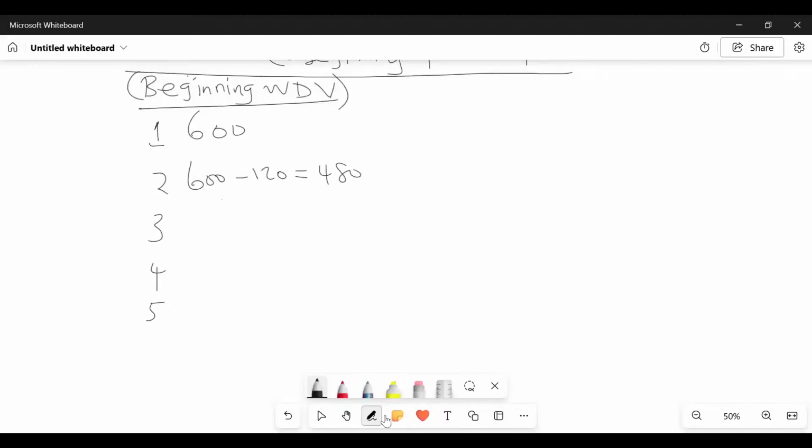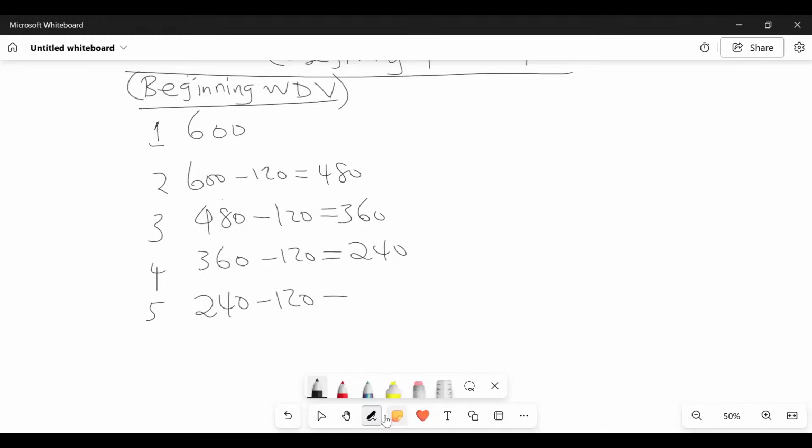And remember, with straight line, depreciation is uniform every year. So year number 3, it will be 480 minus 120, giving me 360. Then 360 minus 120, giving me 240. At the beginning of year 5, it is 240 minus 120, which gives me 120. So ukifika hapo already umekula mark moja ama hata mbili, because kuna depreciation.